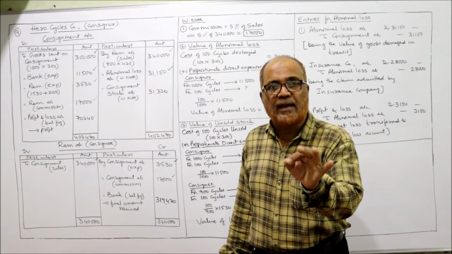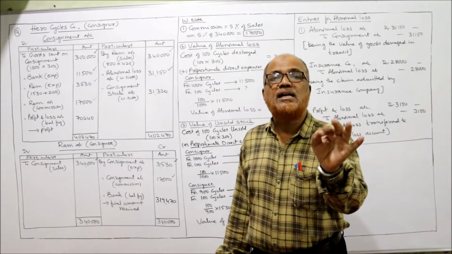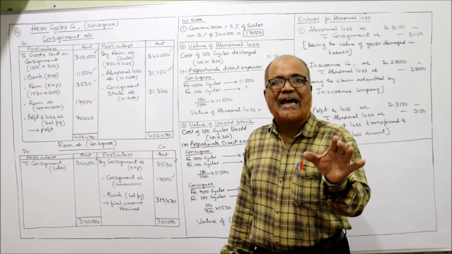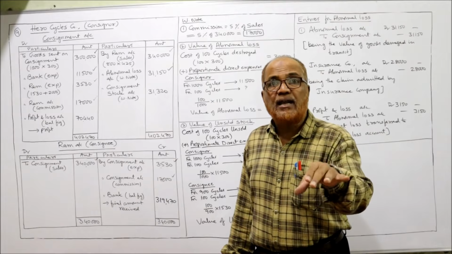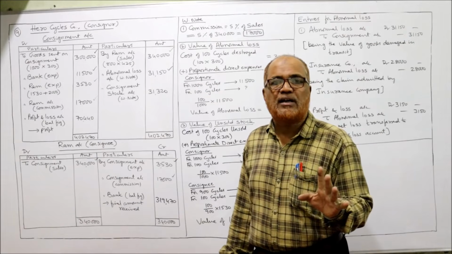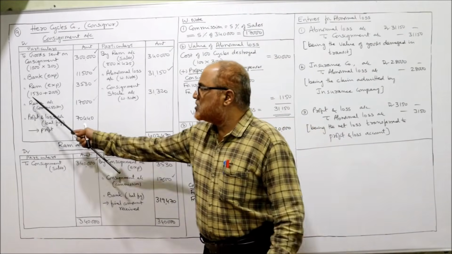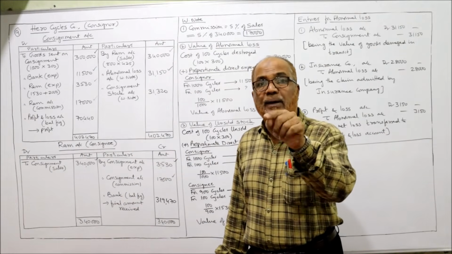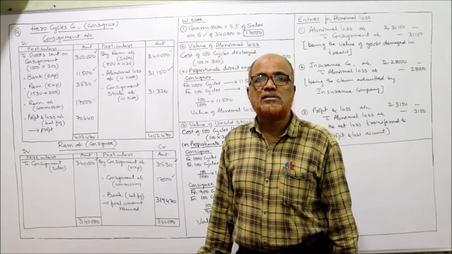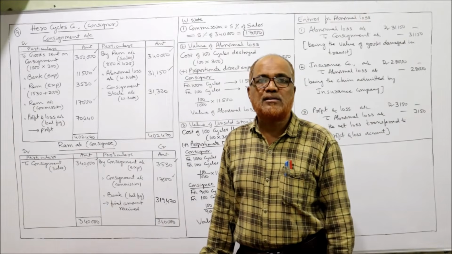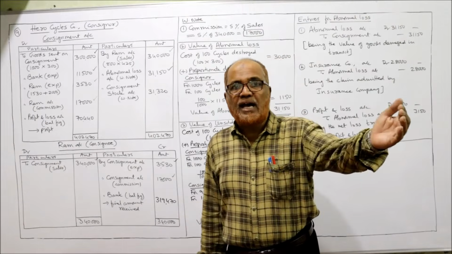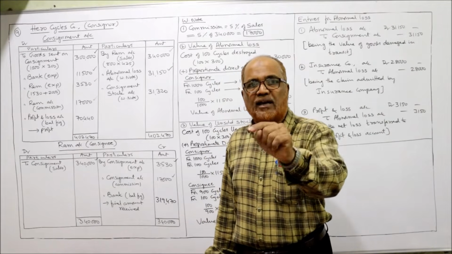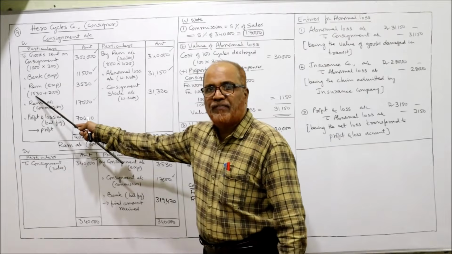We should consider only direct expense. Octroi is a direct expense. Octroi amount spent, it's a form of tax. So it's a direct expense. Only once it will be incurred, non-recurring expense. So this 1,530 is the direct expense incurred by consignee. On how many cycles? On 900 cycles. Because consignee has received 900 cycles. On that 900 cycles, he has spent 1,530.